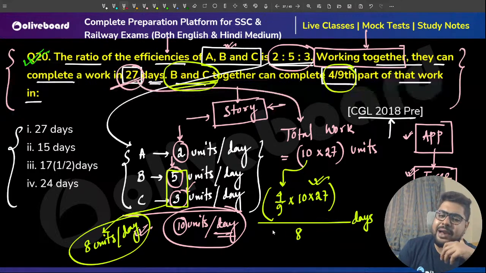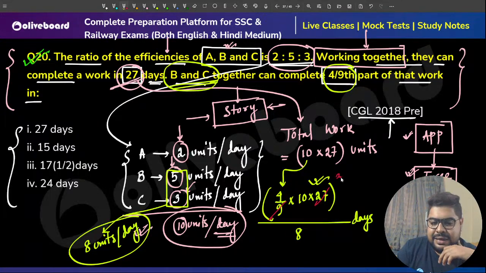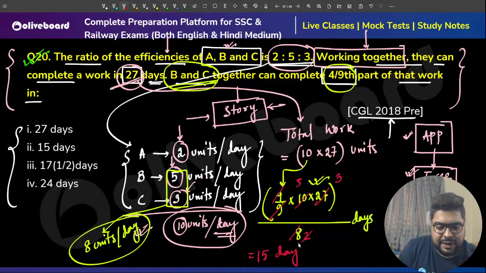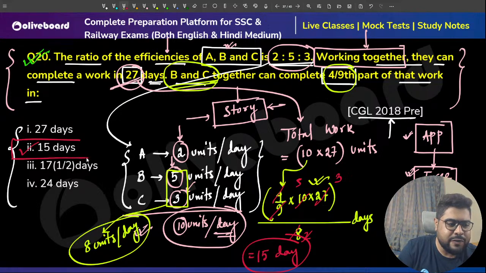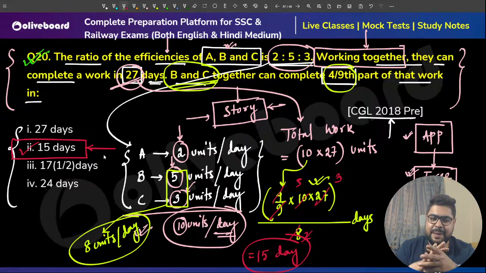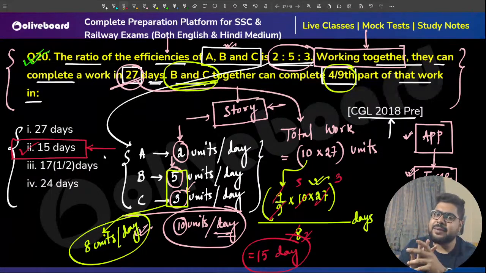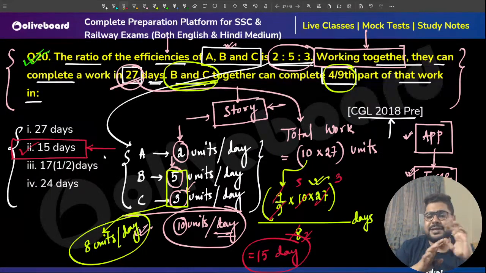So do the calculation a little bit. 9 threes are 27, 4 twos are 8, 2 fives are 10. Sir, 15 days is the answer. So Vikshit was absolutely correct, option 2, 15 days. Brother, you were absolutely correct. Perfect, everyone. It's a very, very simple question. We are understanding, and please understand, we are not using any shortcuts.